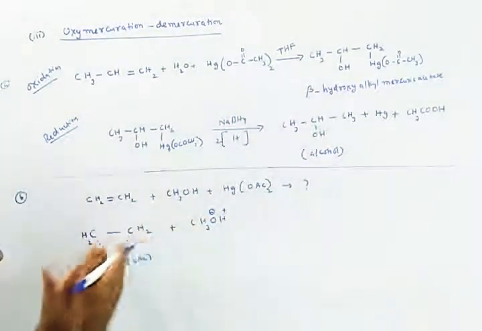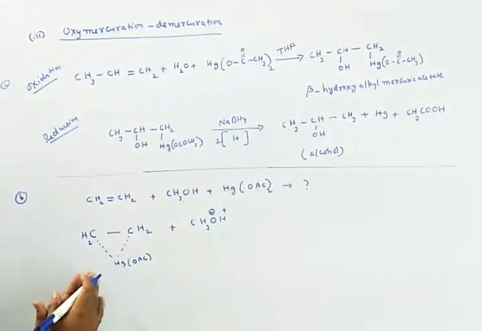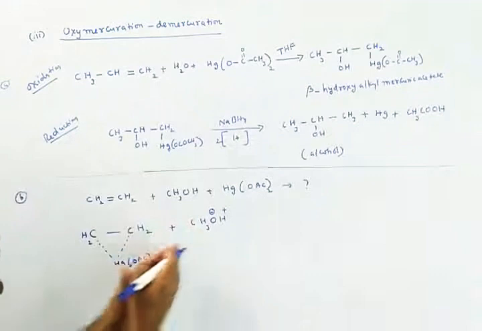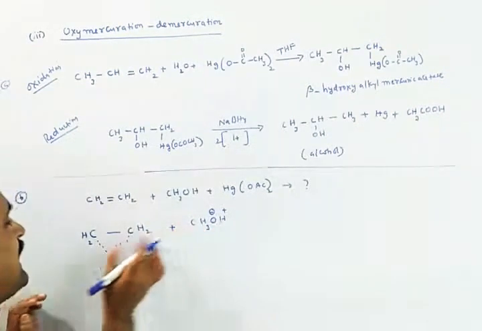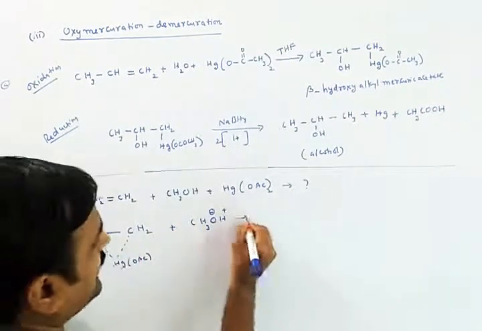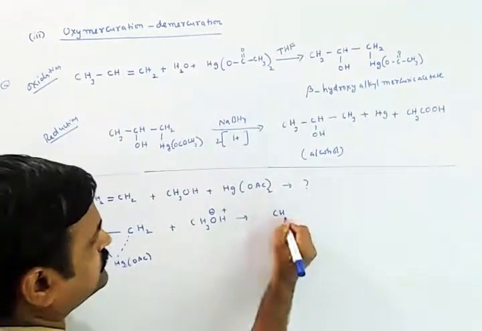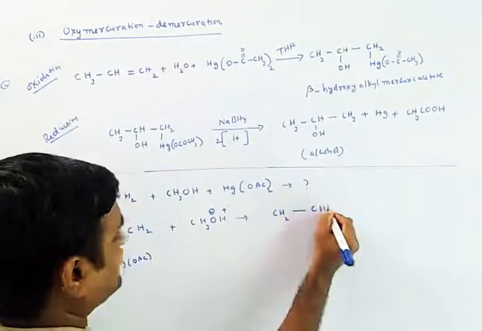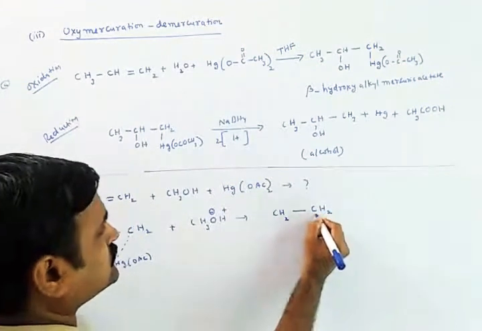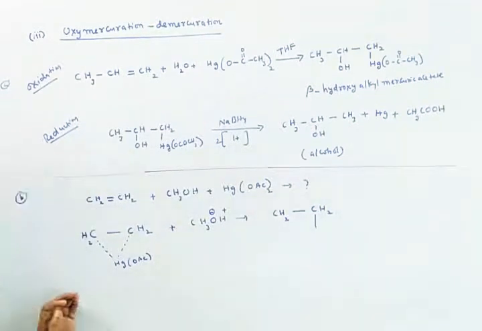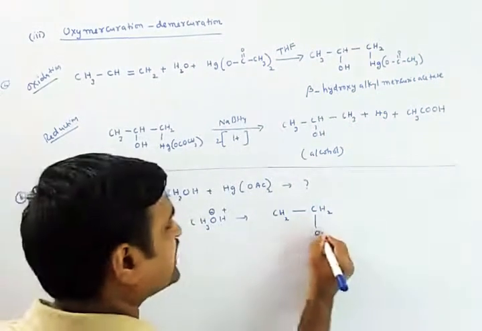So this strong base comes onto one carbon, and that carbon becomes the nucleophile-attacked carbon. It will be written as CH3, CH2, OCH3.